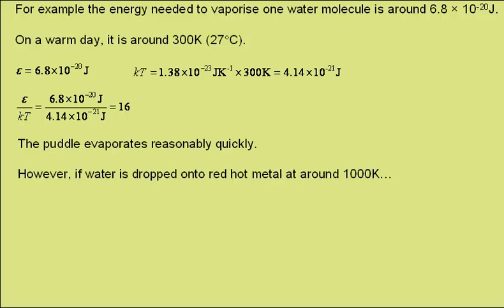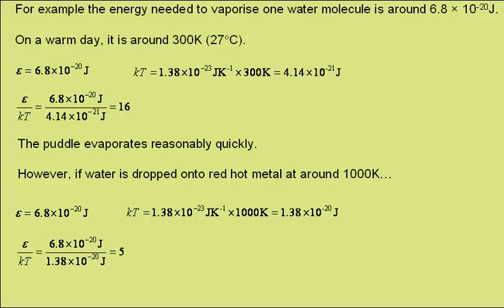However, if water is dropped onto a red-hot metal at around 1000 Kelvin, then the energy to vaporize the water will be the same, but kT is now much higher. So energy over kT gives a value of 5, and in this case the vaporizing is almost instantaneous.